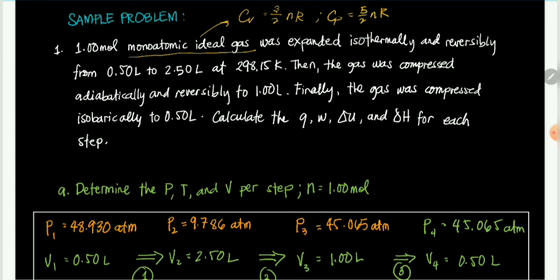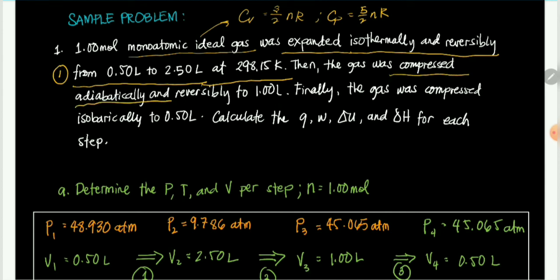Okay? So this gas was expanded isothermally and reversibly from 0.5 to 2.5 liters at 298.15 Kelvin. So this is the first step. Then, the gas was compressed adiabatically and reversibly to 1 liter. So ito yung step 2.